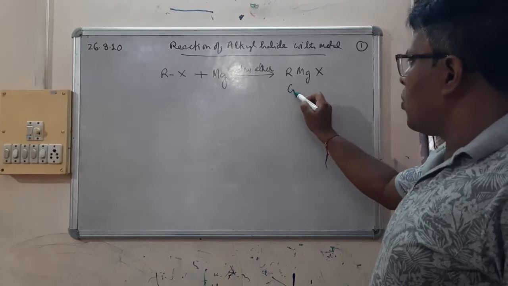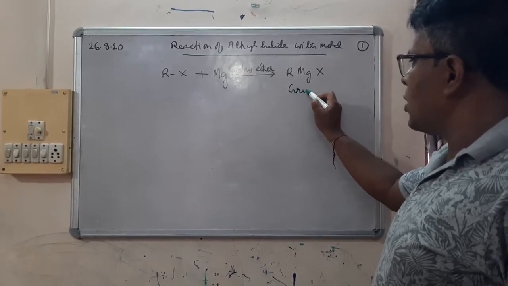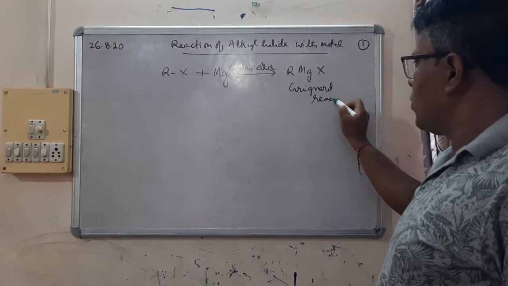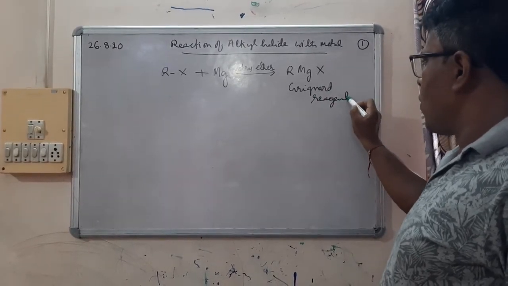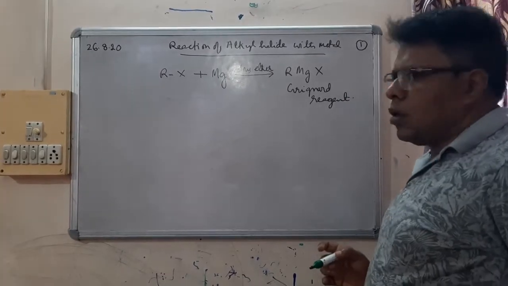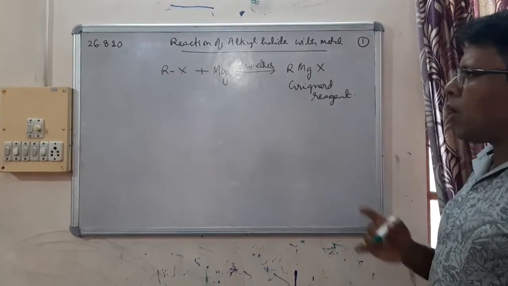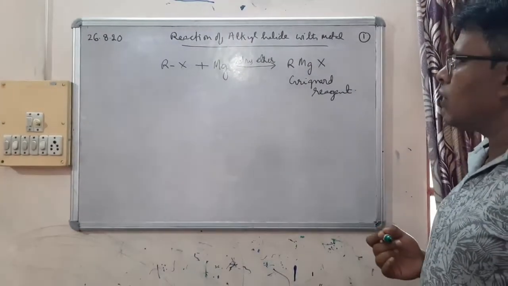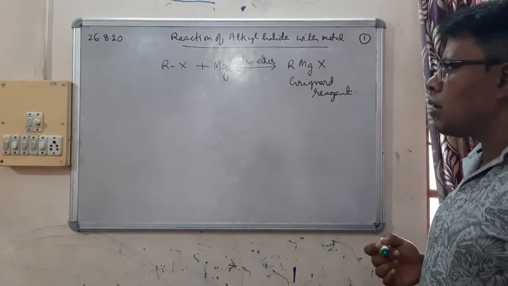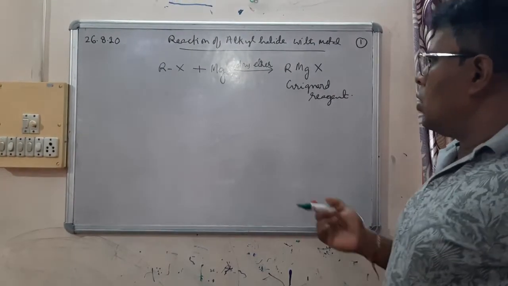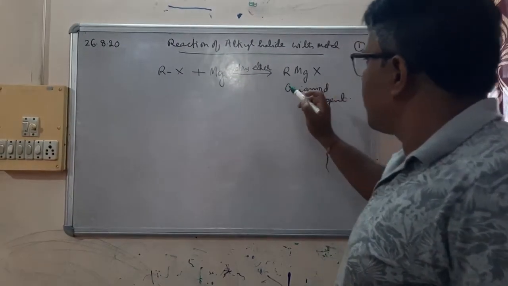This compound is properly known as Grignard reagent. We'll see in subsequent classes that from this compound we can synthesize many other types of organic compounds. So this is the thing.